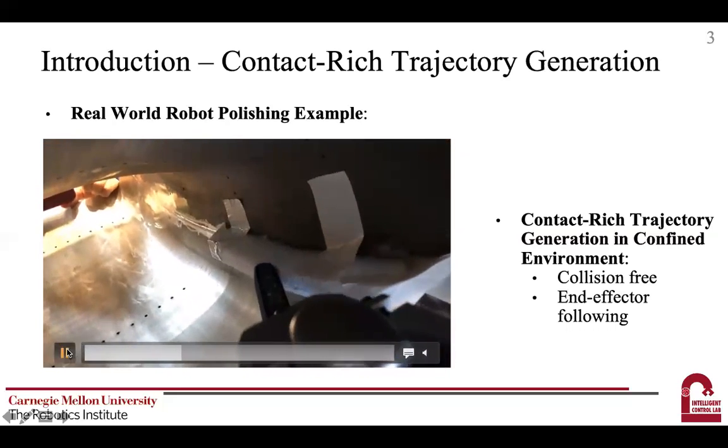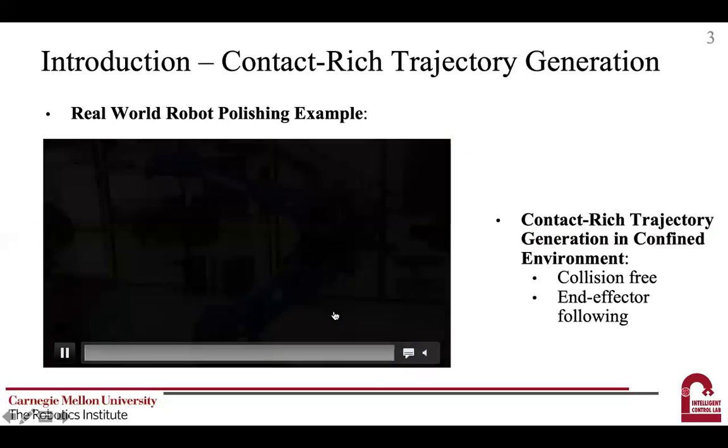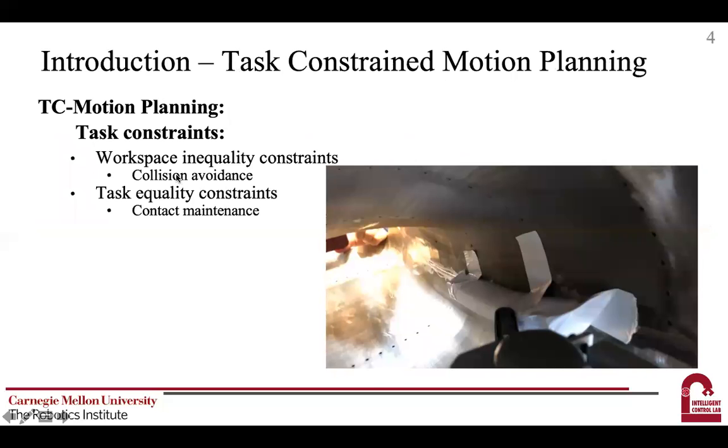However, task-constrained motion planning is not a trivial task, since the task constraints can be divided into two categories. The first is the workspace inequality constraints, such as the robot should not collide with itself or with the environment obstacles. Secondly, the task equality constraints. For example, in the grinding task, the robot needs to maintain contact with the surface being ground.